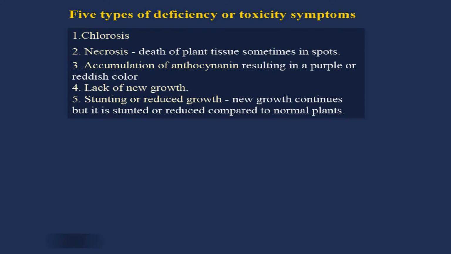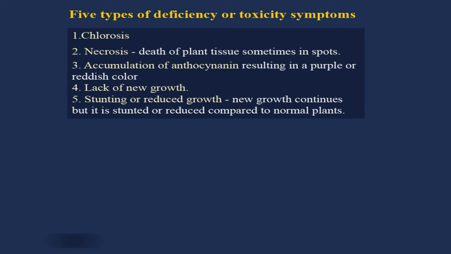The next type of deficiency symptom is necrosis. Necrosis is death of the plant tissue, sometimes in spots. Many times the plant tissues die and they do not recover. It happens mainly in case of, say, potassium, where the tissues die and they cannot recover once they have died.